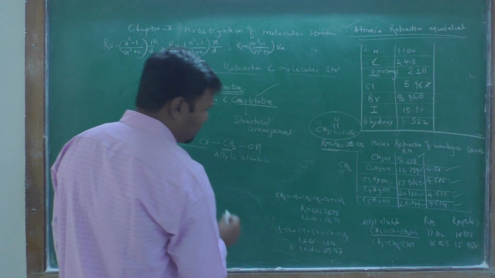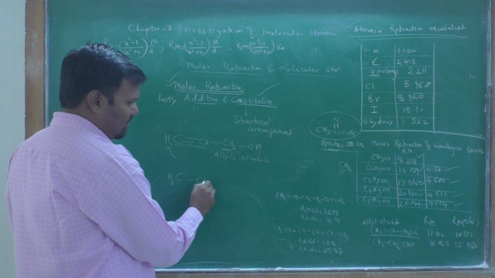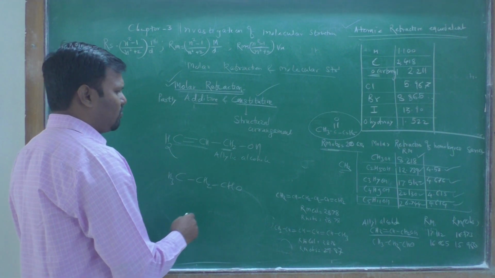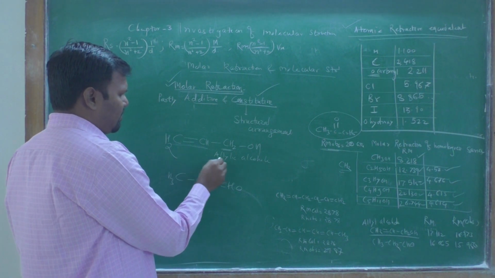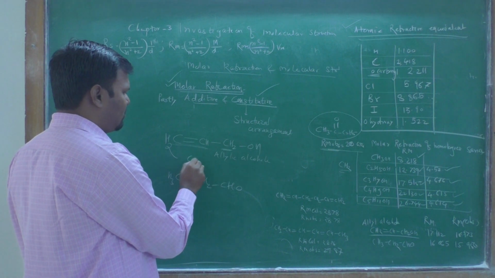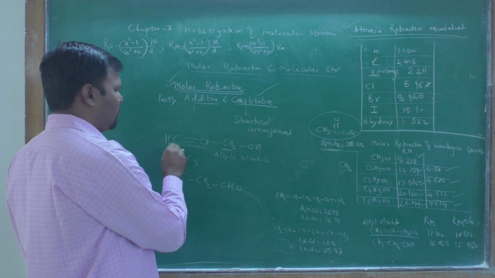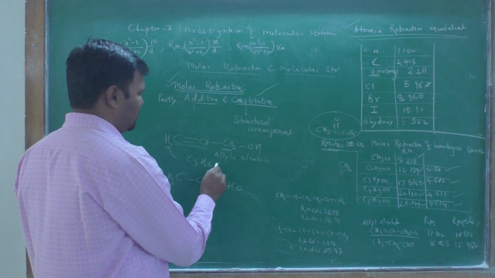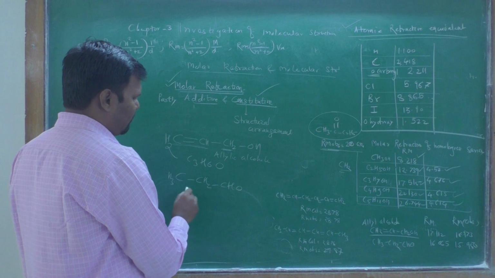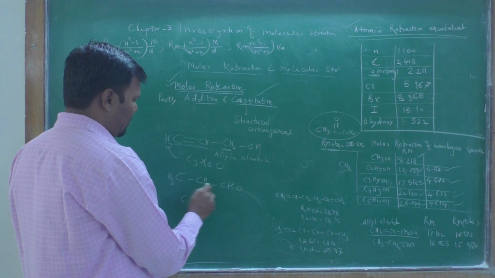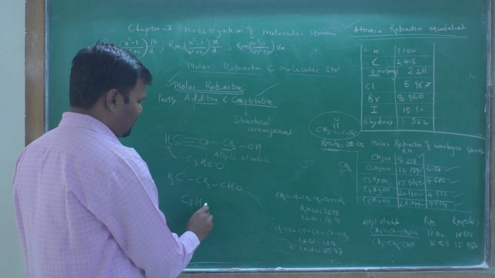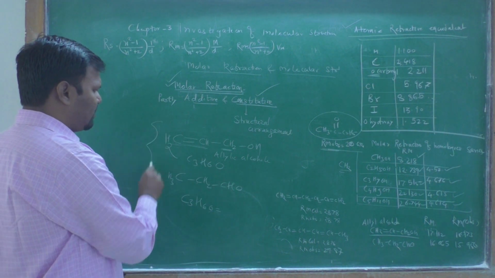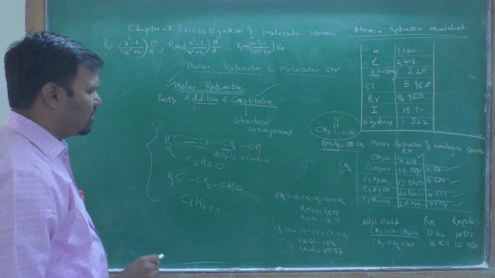And the second is CH3CH2CHO. In this case you find its formula is the same: C3H6O, three carbons, six hydrogens and one oxygen. In the first case we have three carbons, six hydrogens and one oxygen, but the structural arrangement is different.